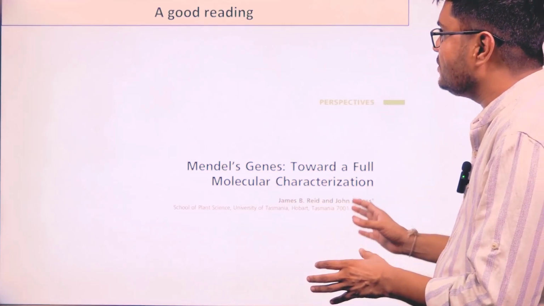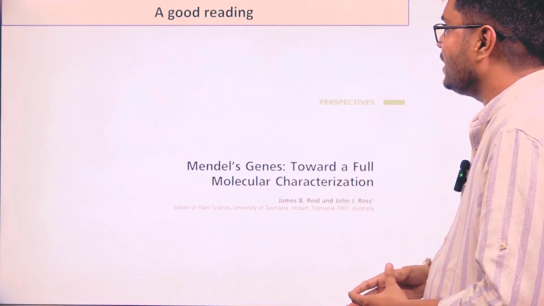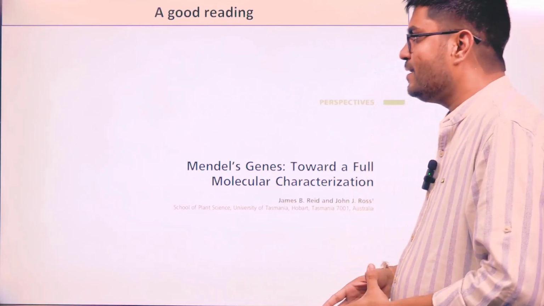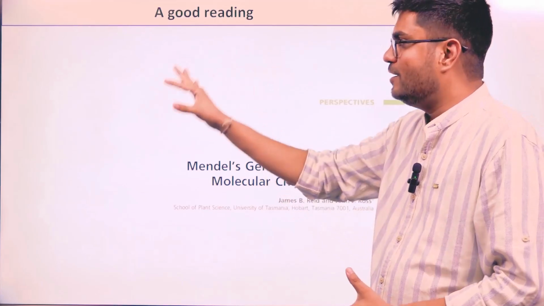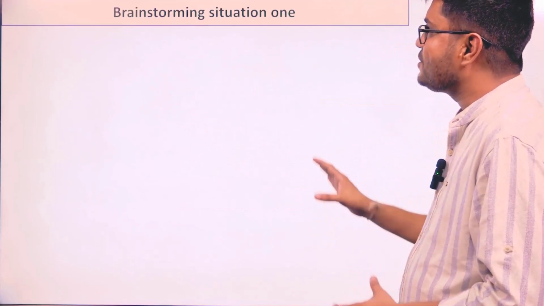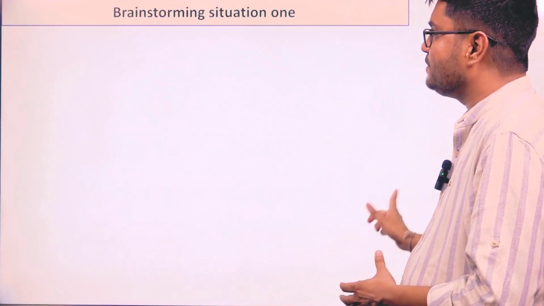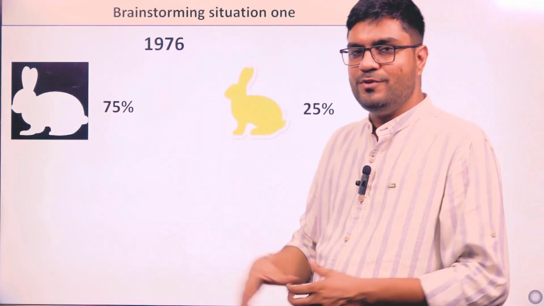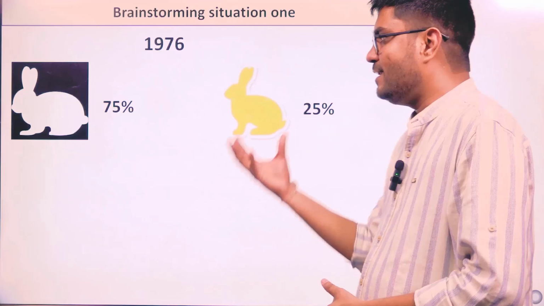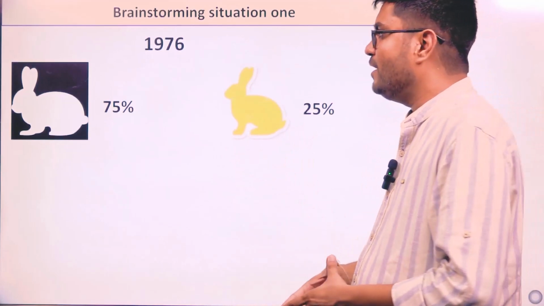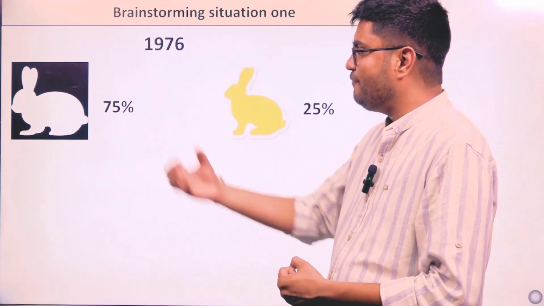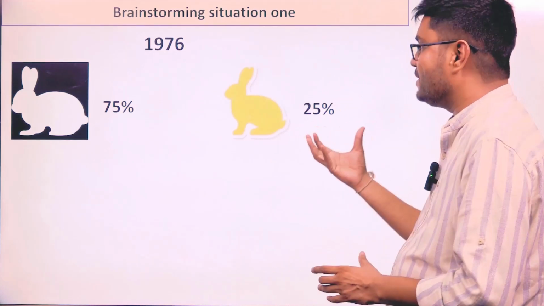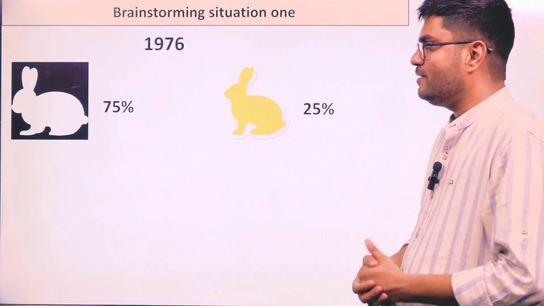Before concluding the lecture, I am going to give you two scenarios where you have to apply your brain by utilizing what we have learned today. The first brainstorming situation: in 1976, my grandfather was doing an experiment with rabbit skin color, where he was getting 75% rabbits with white skin color and 25% rabbits with yellow skin color.